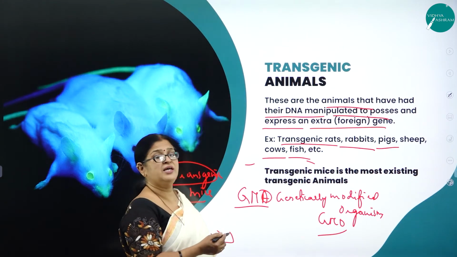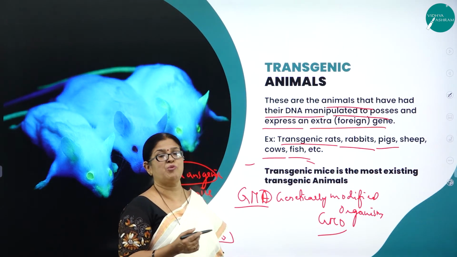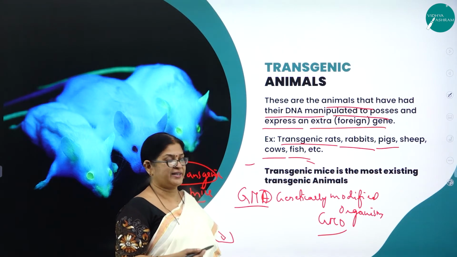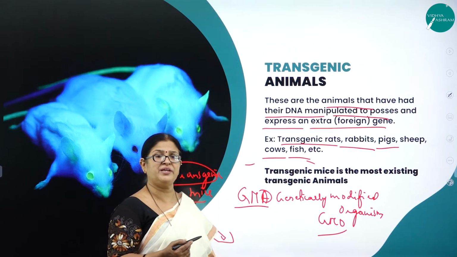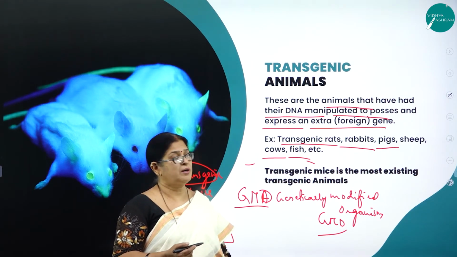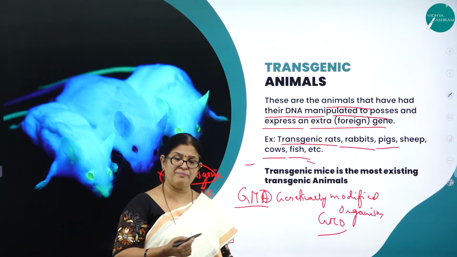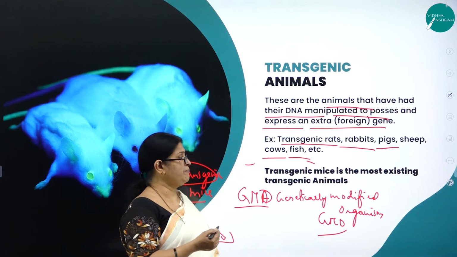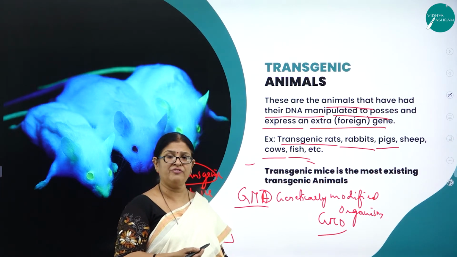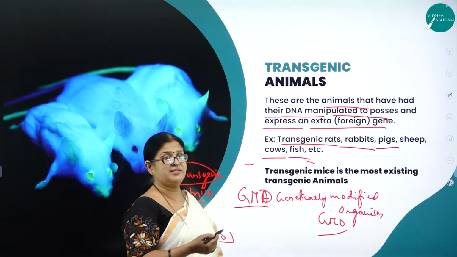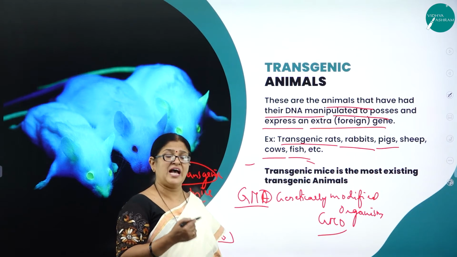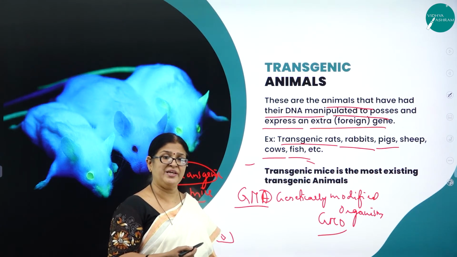These animals are genetically modified to get a desired character. Then transgenic mice: in many research labs, particularly the albino rats, the mice, and guinea pigs, are used in the field of research. So definitely the genetically modified animals are going to help in many ways.